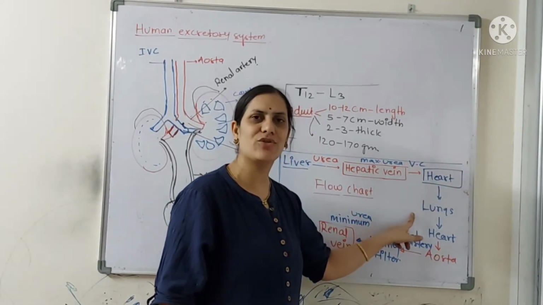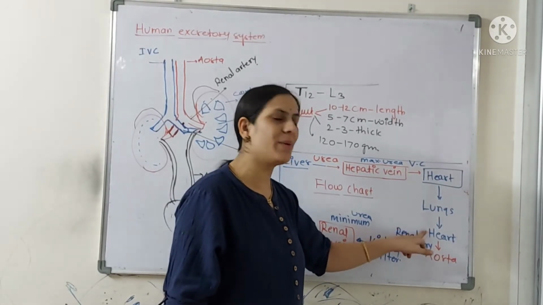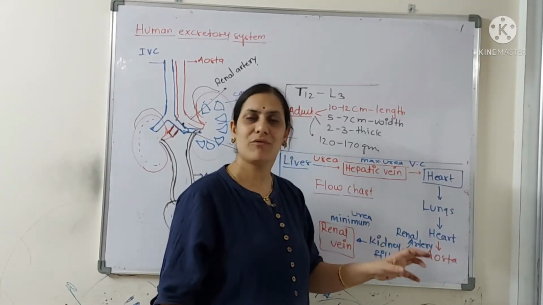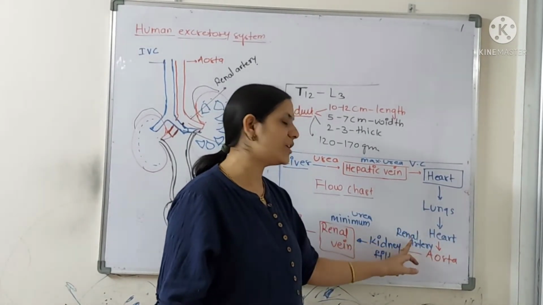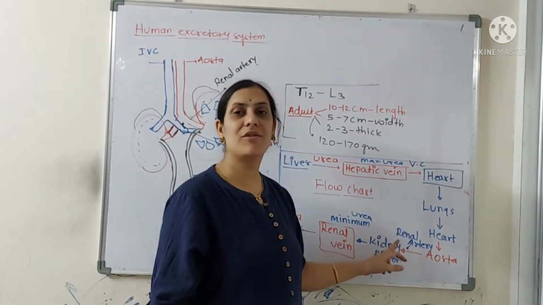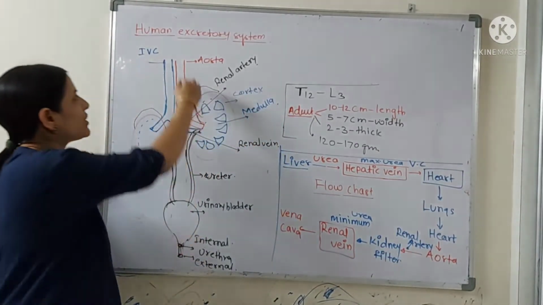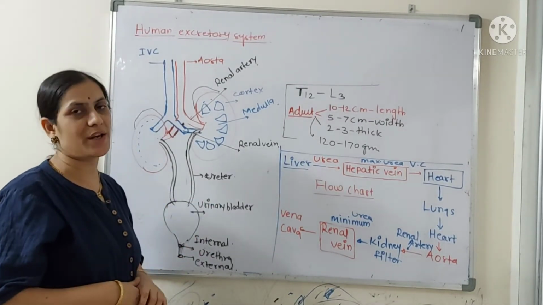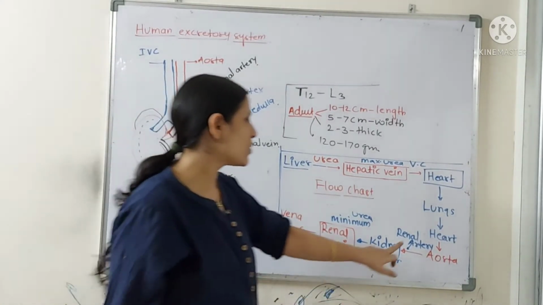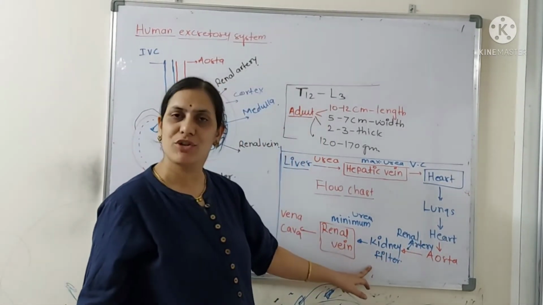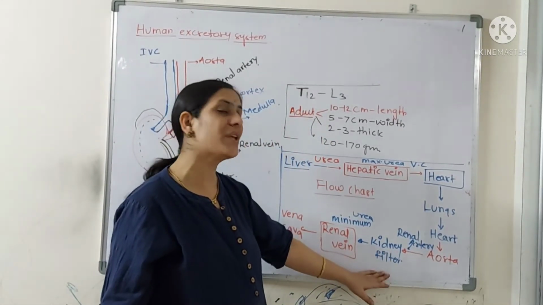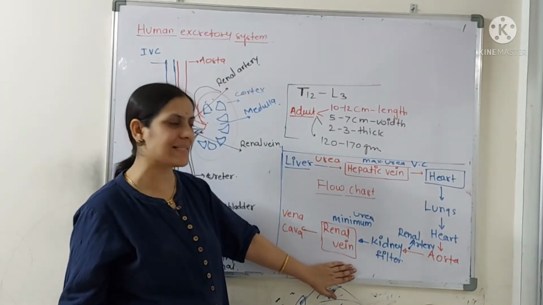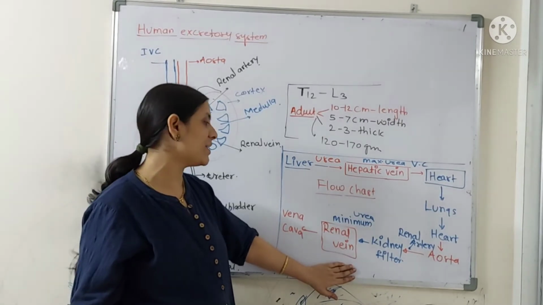From the heart again it goes to the lungs for oxygenation. Again it will come back to the left atrium, the left part of the heart. From the heart, pumping will occur via the aorta, then it will come into the renal artery. Renal artery carries oxygenated blood, but definitely it will be carrying urea for the filtration purpose. So via the renal artery, the blood which has urea inside comes to the kidneys. Filtration will occur, and after filtration whatever leftover blood is there will travel via the renal vein.